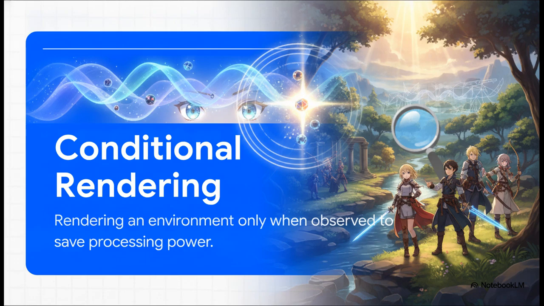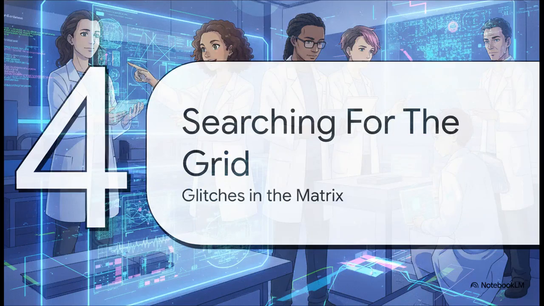And here's the wild part. This perfectly mirrors something we already see in quantum mechanics called the observer effect. In the famous double-slit experiment, subatomic particles behave as a wavy cloud of probabilities until they are actively observed or measured. At that exact moment of observation, their wave function collapses into a definite physical particle state. So, is wave function collapse just the universe's physics engine rendering a specific outcome only when a player or observer queries the system?